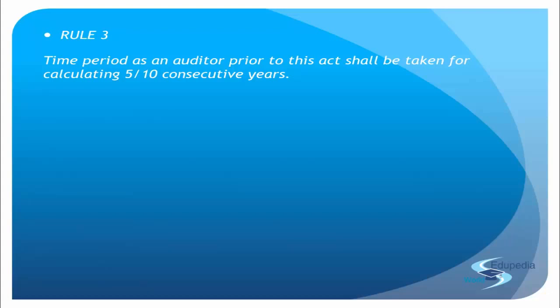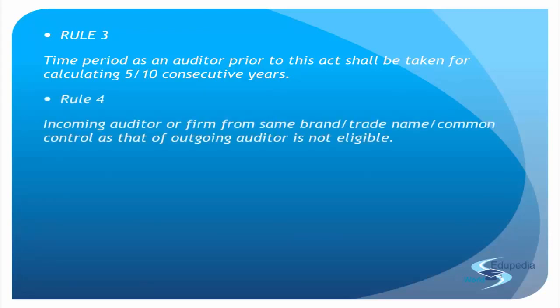That means it's your discretion: if you want to remove the auditor in the first year, you can. If you don't want to, you can continue for the next year and the next year. But after 3 years, because cumulatively the tenure has been 5 years or more, you will have to rotate. But if the tenure is not yet 5 years, that means if the auditor had just begun in the previous year and then the act fell into place, you can keep the auditor for the next 4 years because cumulatively your rotation has not yet occurred. Another point, that was rule 3.